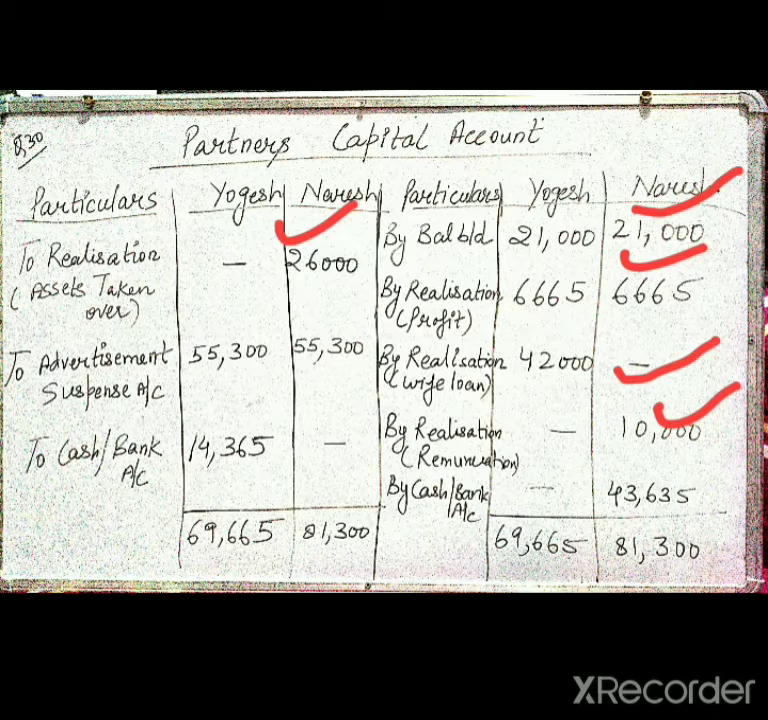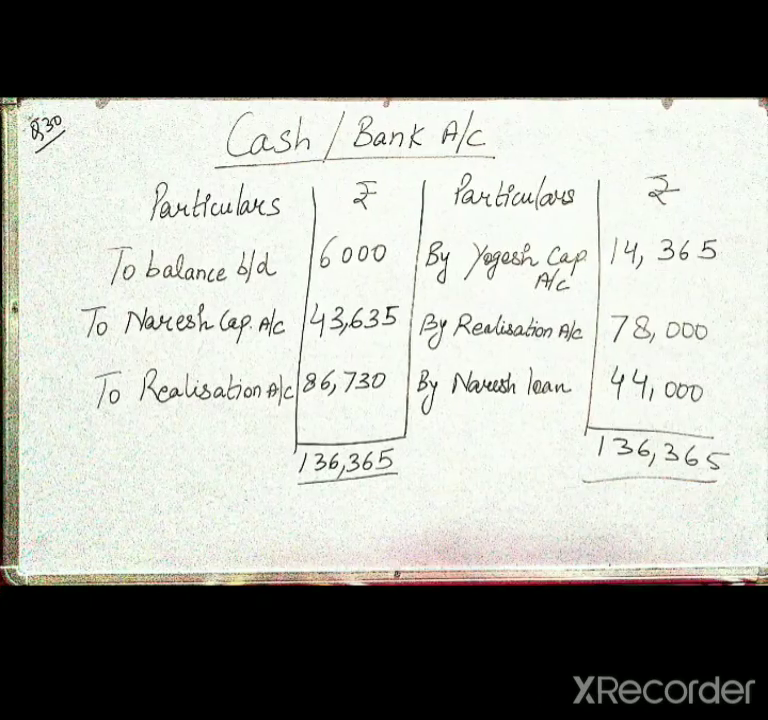And then the advertisement suspense was given in the balance sheet, so it is divided in equal ratio among the partners. After passing these adjustments, you have to balance the partners' capital account, and we have got the balance of Yogesh on the debit side and the balance of Naresh on the credit side. So after preparing this, you have to prepare the cash or bank account.